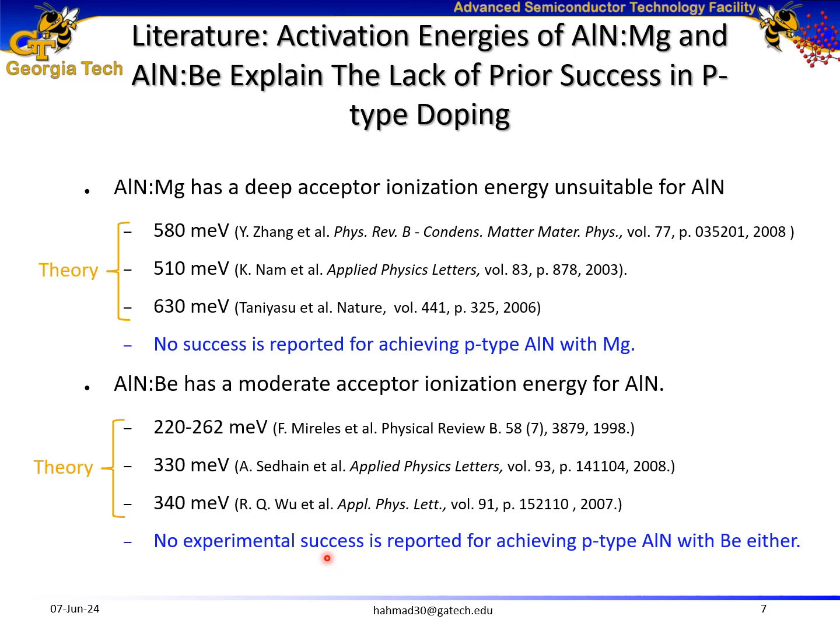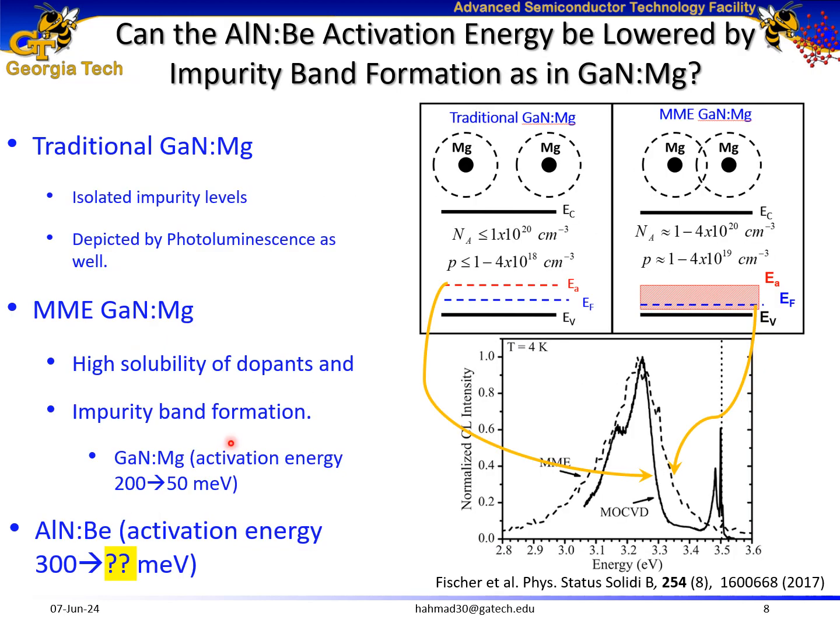Generally, the theory agrees that the activation energy of beryllium is lower as compared to the activation energy of magnesium in aluminum nitride. The activation energy of beryllium in aluminum nitride is found to be approximately 300 milli-electron volts.